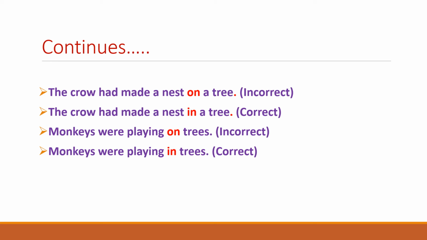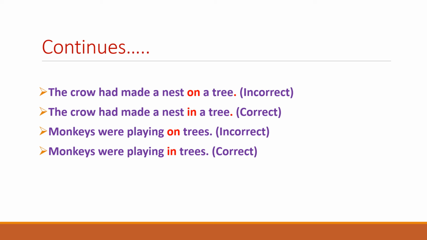Continuing with the same rule of using in for the trees, the next example is monkeys are playing on trees. Again, here we find that on has been used in this sentence for the trees.